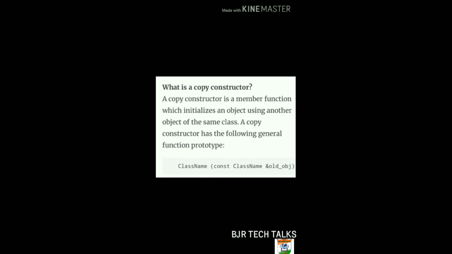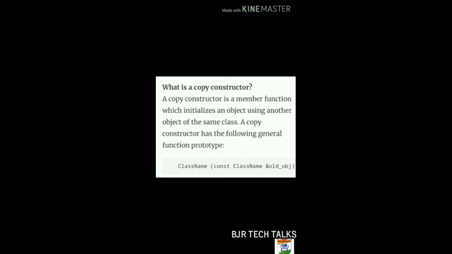And the third one is the copy constructor. A copy constructor is a member function which initializes an object using another object of the same class. A copy constructor has the following general function prototype: class name, constructor, class name, ampersand, object. Generally we know that a constructor is used to initialize the object, and a copy constructor is also a constructor which is used to initialize the object by using another object of the same class. Then it is called a copy constructor.